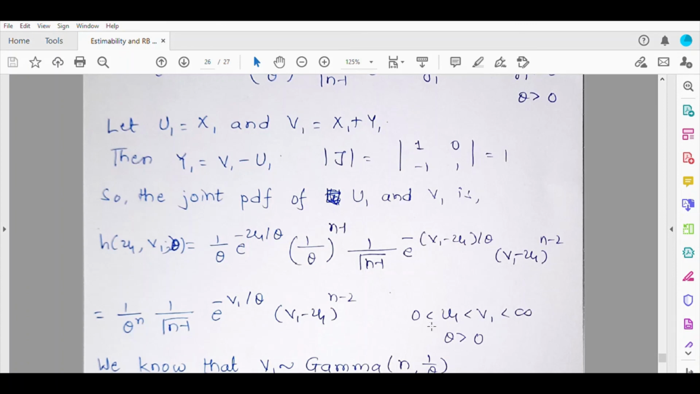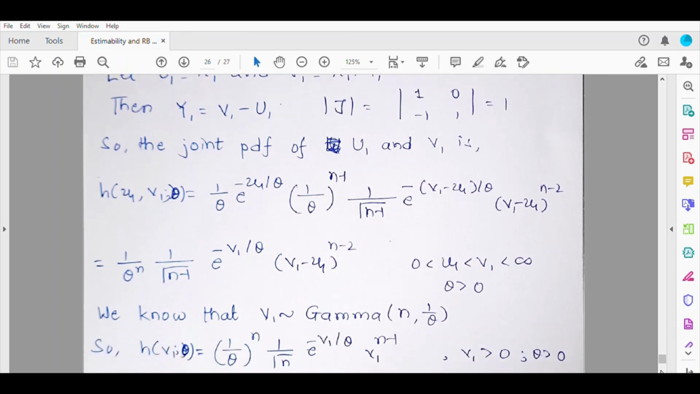So let us consider this. I hope you have understood this. So the range of u1 will be from 0 to v1 and the range of v1 is 0 to infinity. So now we want the conditional distribution of u1 given v1. We already have the marginal distribution of v1. The marginal distribution of v1 is nothing but the distribution of summation xi where i goes from 1 to n. Now that will be gamma with parameters n and 1 by theta, and so the marginal PDF will be like this. So the conditional PDF now will be the ratio of these two.